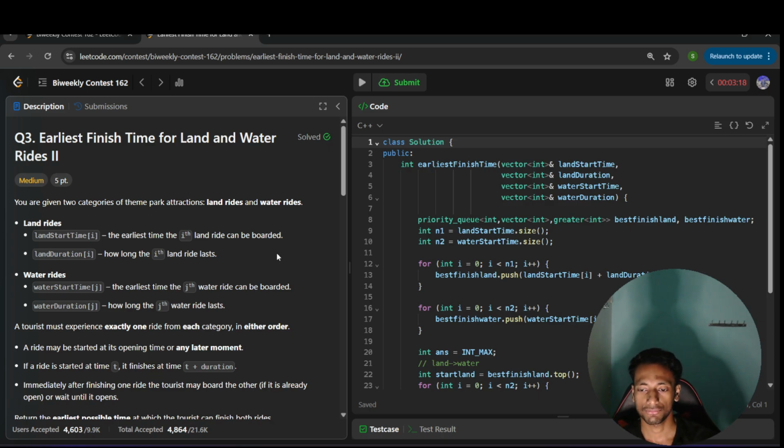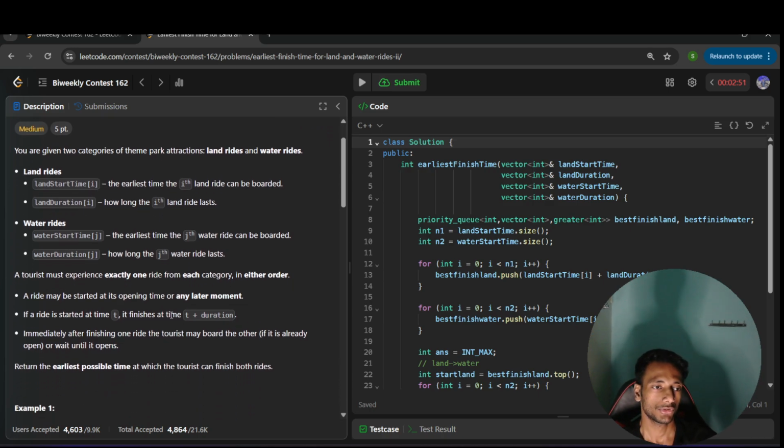So suppose a ride starts at 10 o'clock in the morning and it lasts for 30 minutes. That means the start time is 10 a.m. and the land duration is 30 minutes. Got it? Similarly, for the water ride, there is the earliest time the jth water ride can be boarded, and how long the water ride lasts.